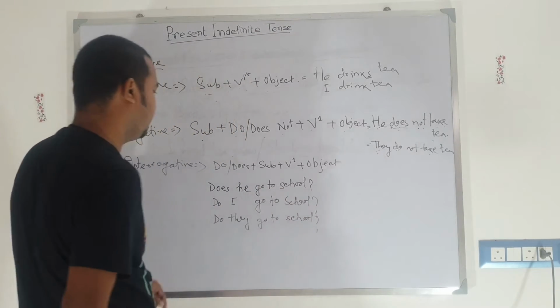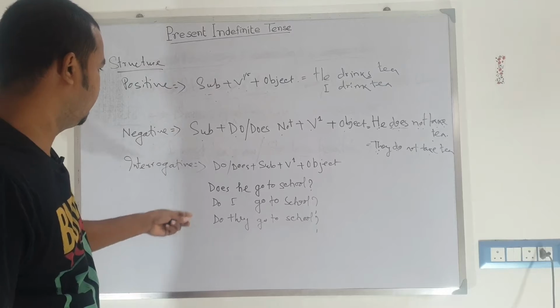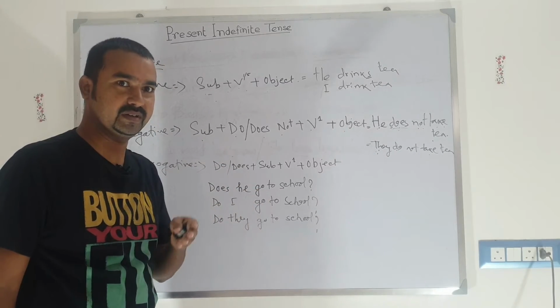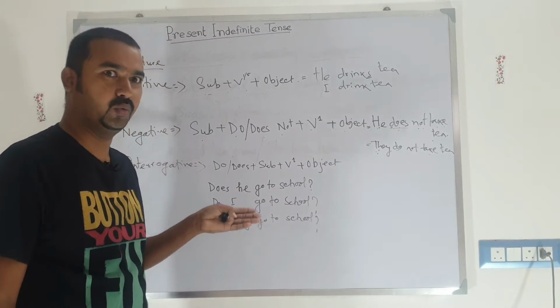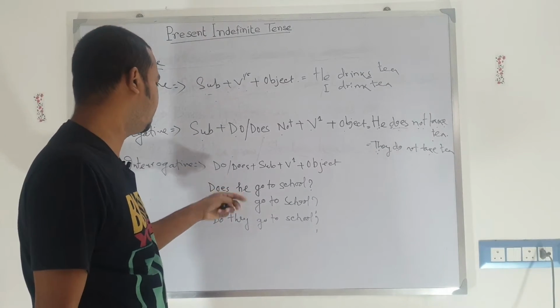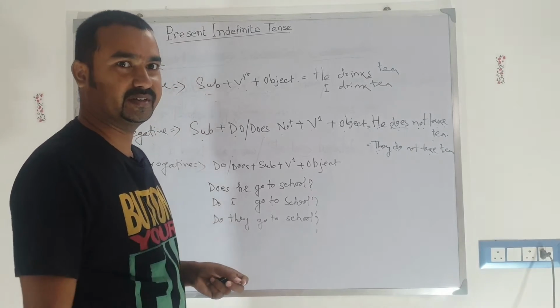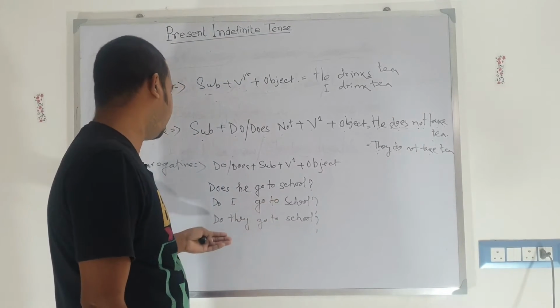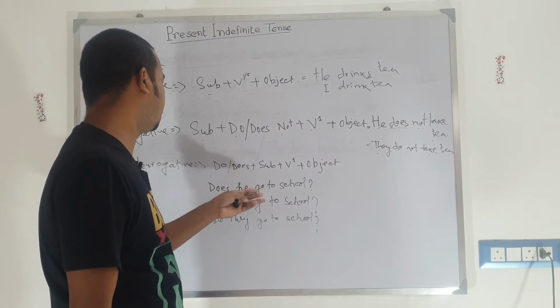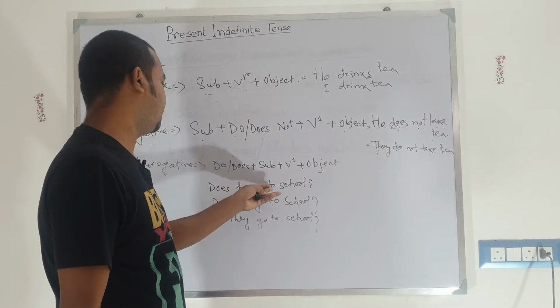So guys, remember that do or does comes at the beginning of the sentence. It depends on the subject we are using in the sentence. If the subject is third person singular, he, she, it, or any name, then does comes. Does he go to school? Does he take tea?